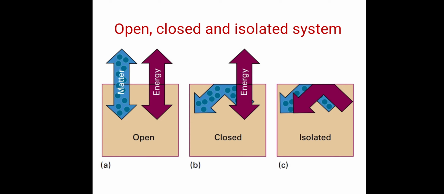If there is only exchange of energy between this system and the surroundings and not matter, then we call it a closed system. And in the case of an isolated system, there is neither exchange of energy nor matter between this system and the surroundings, then we call it an isolated system.